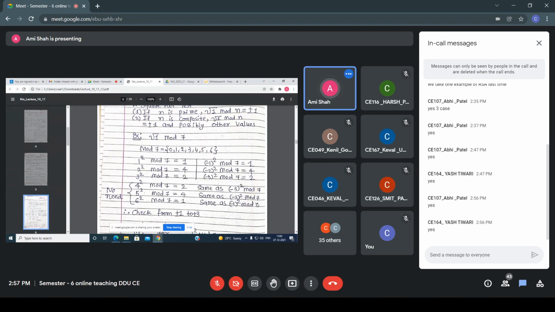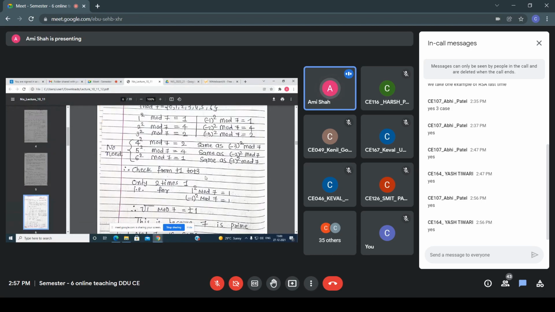So that means here I can say that we don't need to test for 4, 5 and 6, right? Just here you have to check only 1, 2 and 3. So now check from plus 1 to plus 3. When I'm checking plus 1 to plus 3, 1 square mod 7, that is 1 I am getting, minus 1 square mod 7, that is 1 I am getting, right?